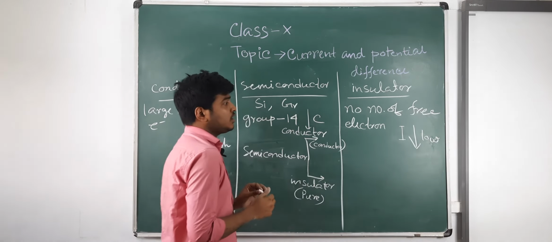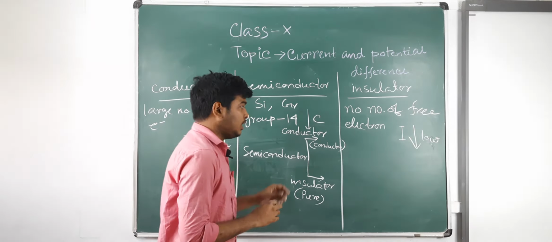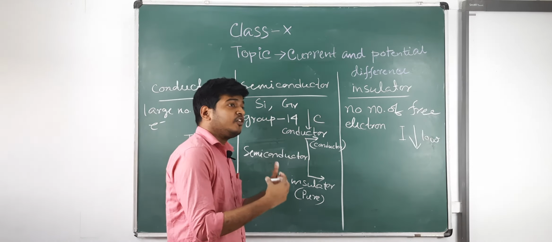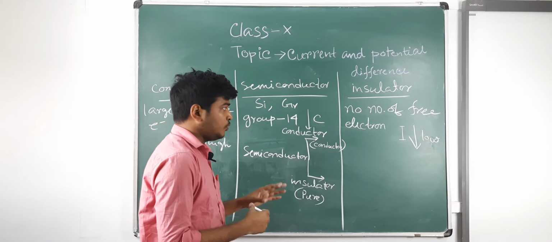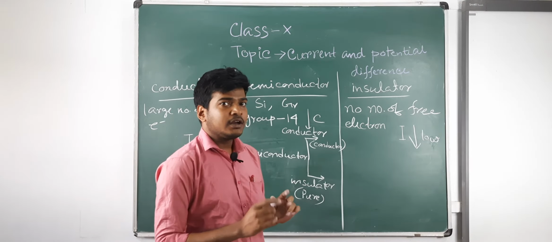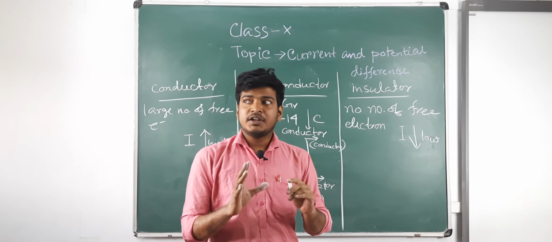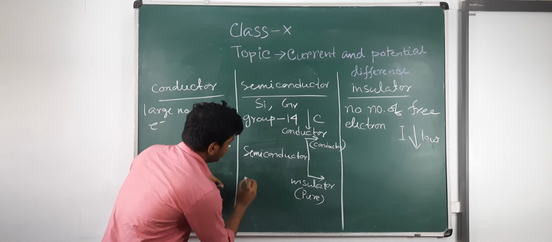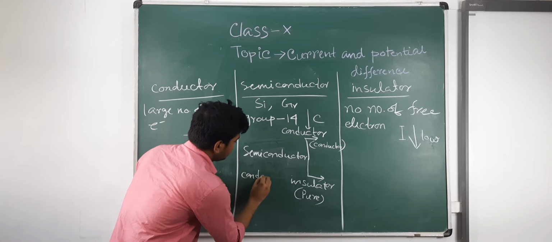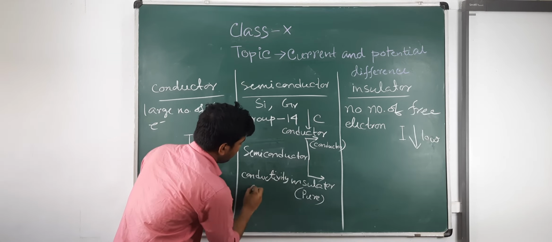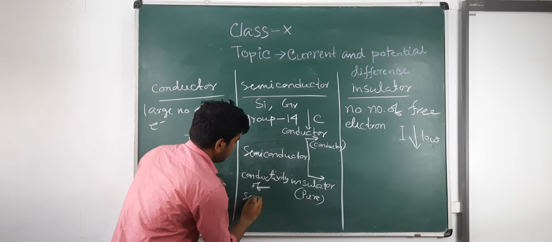In a semiconductor, you can control the number of free electrons, or you may say you can control the conductivity of the semiconductor.